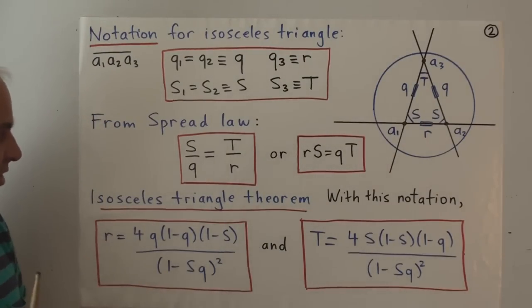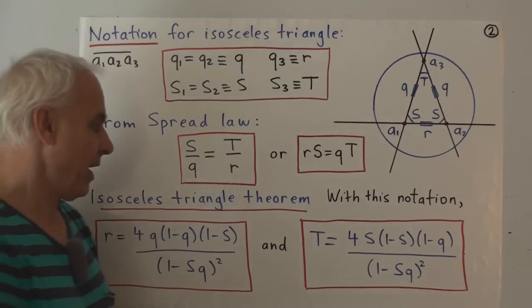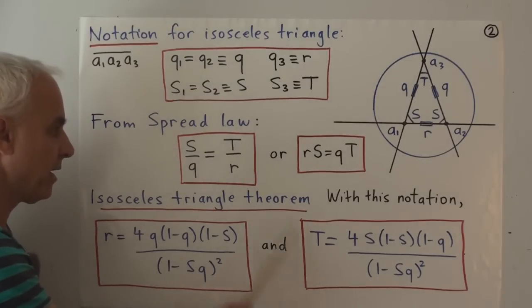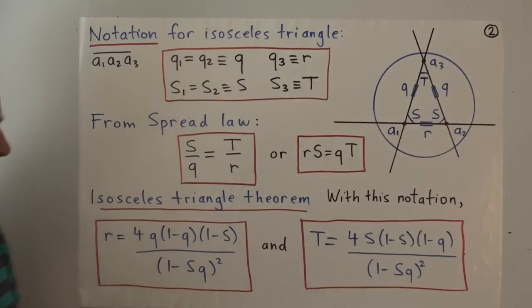Okay, so with this notation, here is a main theorem, with very important formulas that are valid in this situation. It's the isosceles triangle theorem. It says that with this notation, we can express r and T in terms of S and q.